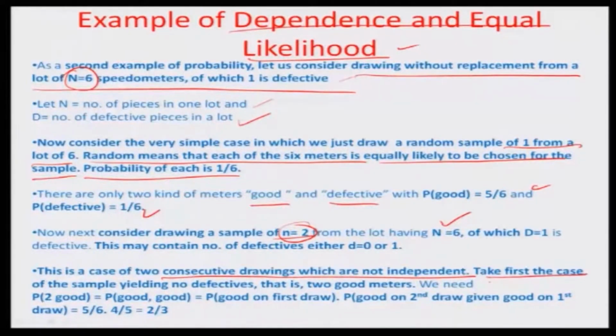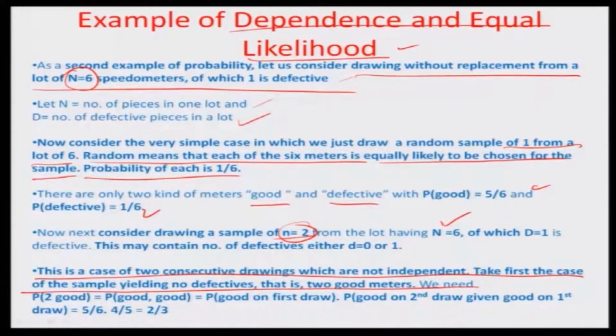Take the first case of the sample yielding no defectives, that is, 2 good meters. The probability of 2 goods is good at the first draw and good at the second draw. Assuming there are 5 good pieces in the lot, for the first draw the probability is 5/6, and for the second it is 4/5, because you have already drawn 1. So the number of goods has reduced to 4, and out of those you are drawing again. So that is 5/6 times 4/5, which is 2/3. That is the probability of 2 good.